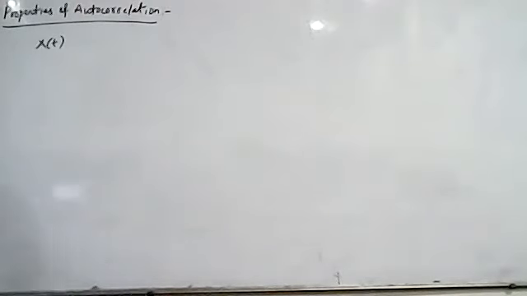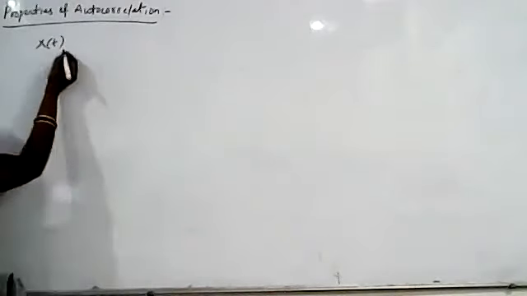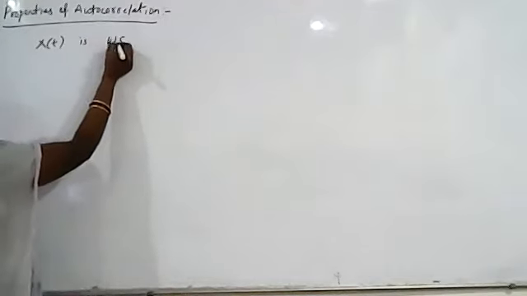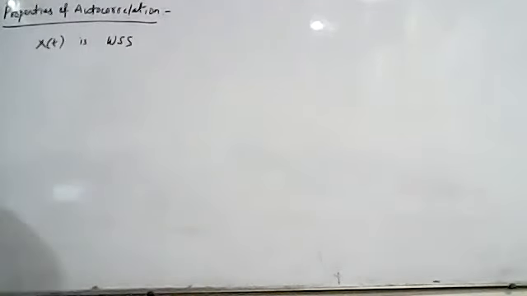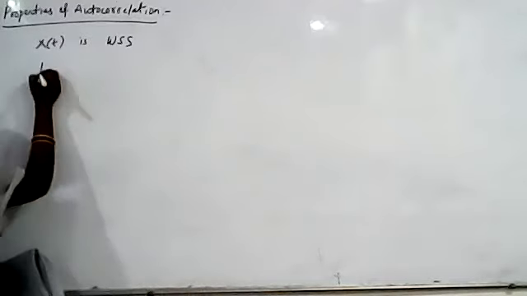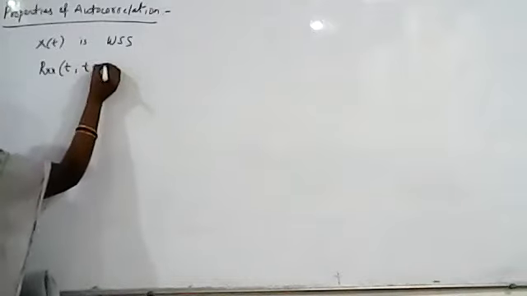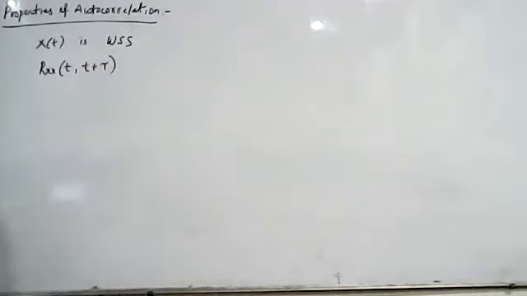Properties of autocorrelation we are discussing here. So consider the random process x of t is wide-sense stationary. This random process is wide-sense stationary. That is the autocorrelation function. What is the autocorrelation function? It is given like this: Rxx of t comma t plus tau. It is the autocorrelation function.